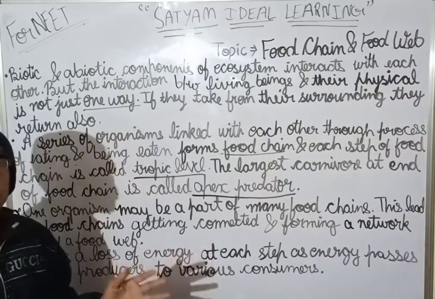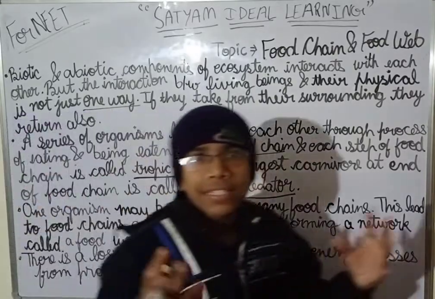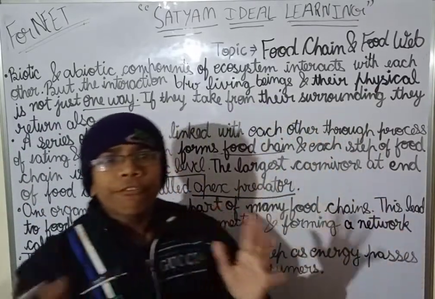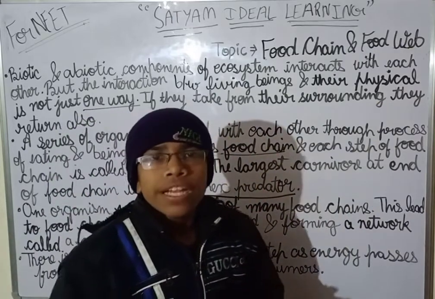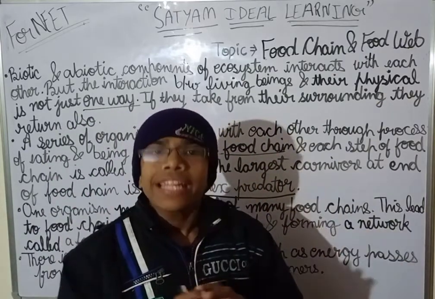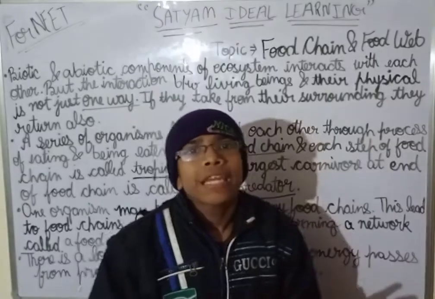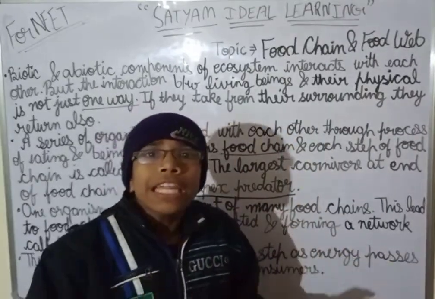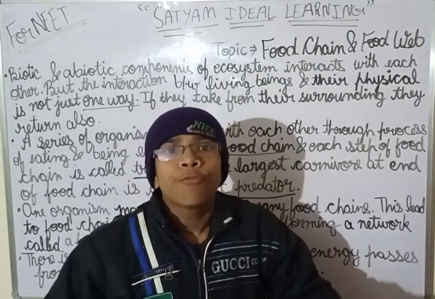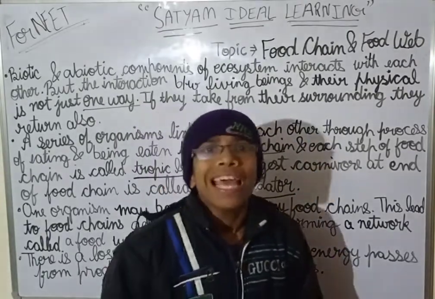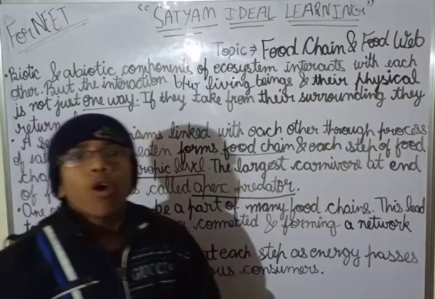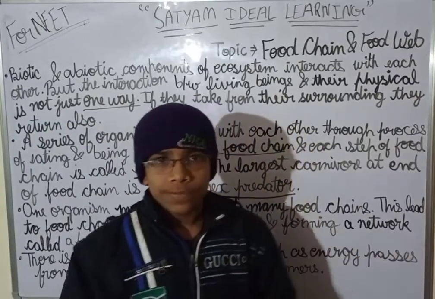It forms clouds, and then there is rainfall. Rainfall helps in replenishing, meaning refilling, the soil water.